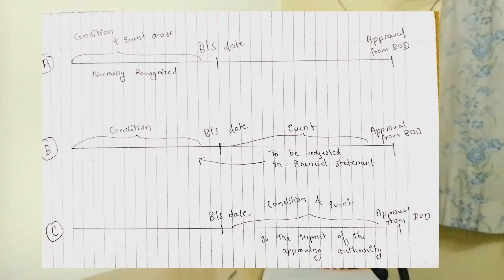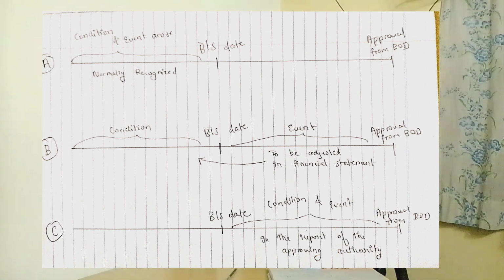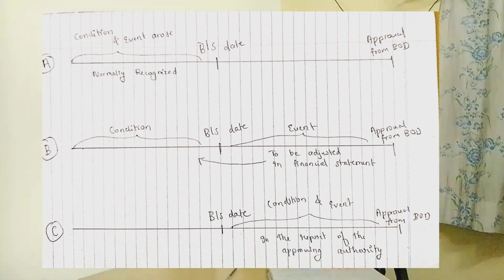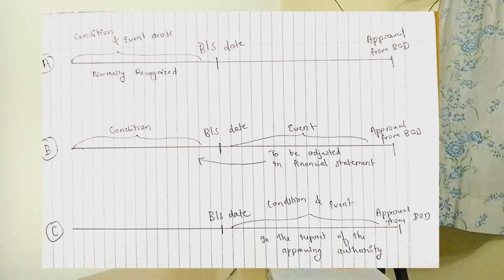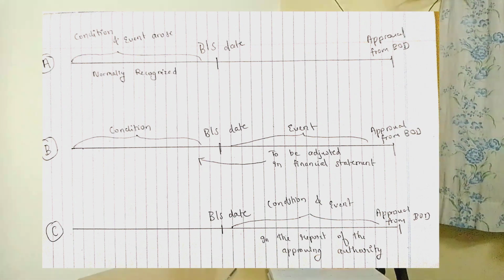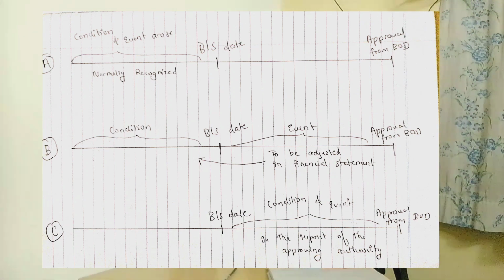Now coming to the third situation, which is C. The condition and event both took place after the balance sheet date. So here you just have to report that to the approving authority, which is the board of directors report. You just have to show it there only. This is a non-adjusting event. I hope you have cleared all the three situations.